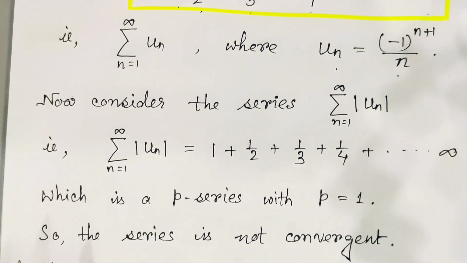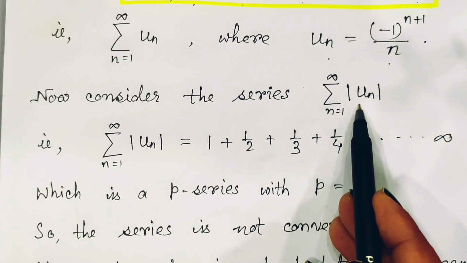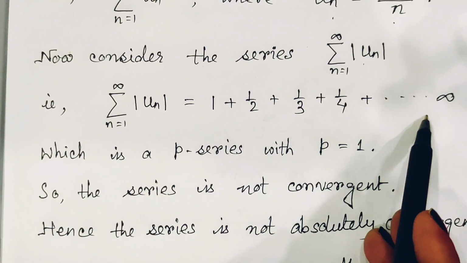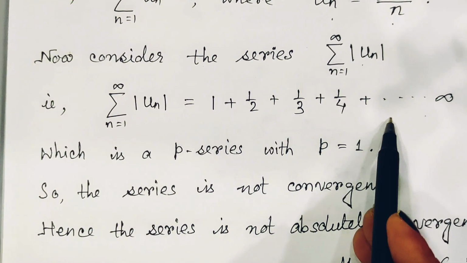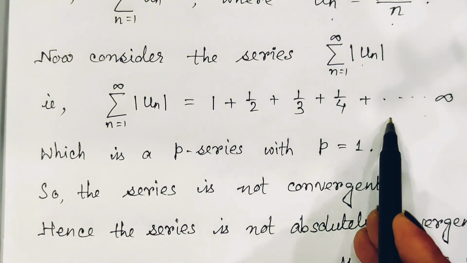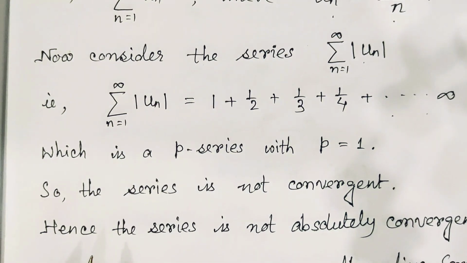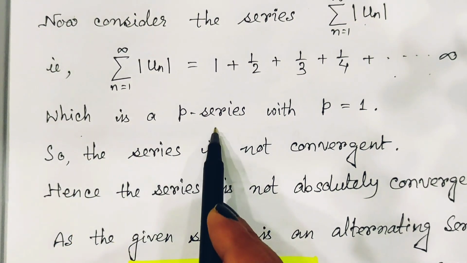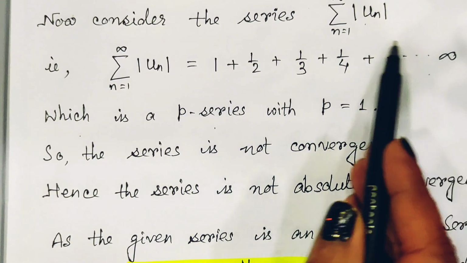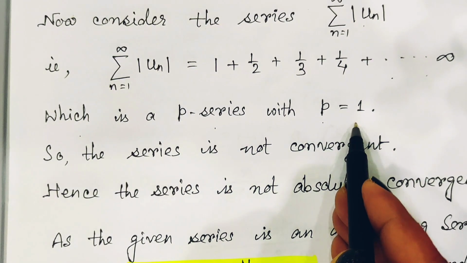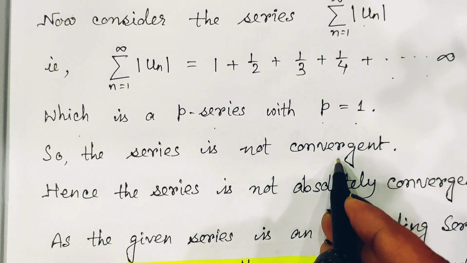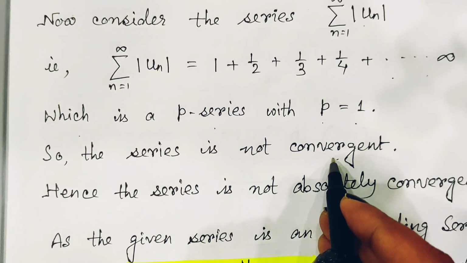Now if we consider the absolute value of this series, we find a series of positive terms, which is an HP series, or you can compare with the P series also. This is a P series where the P value is 1, which means the given series is not convergent but divergent.